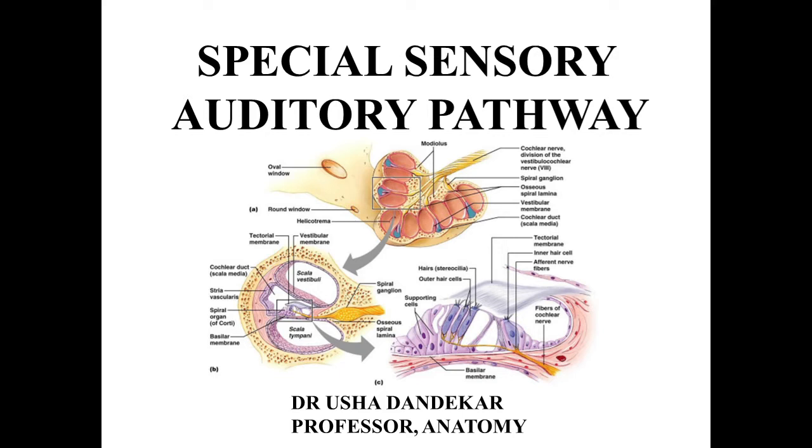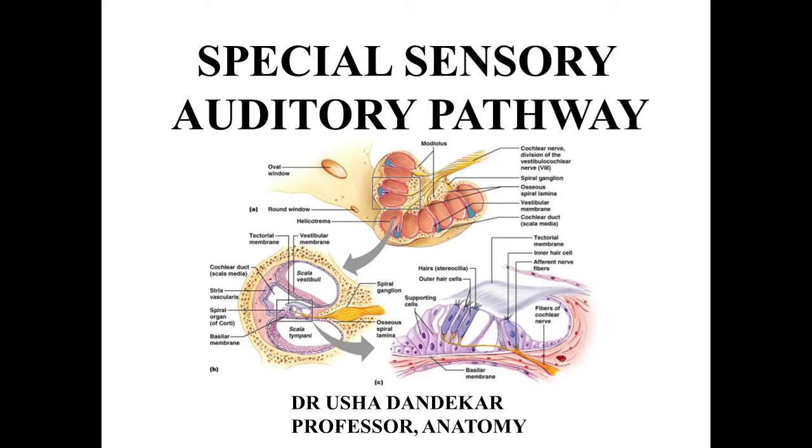It transmits the stimulus which is responsible for the hearing from the internal ear to the auditory area of cerebral cortex. In the internal ear there are receptors for hearing. So the auditory pathway transmits the stimulus from the receptors of internal ear, that is the organ of Corti, to the auditory area of cerebral cortex.